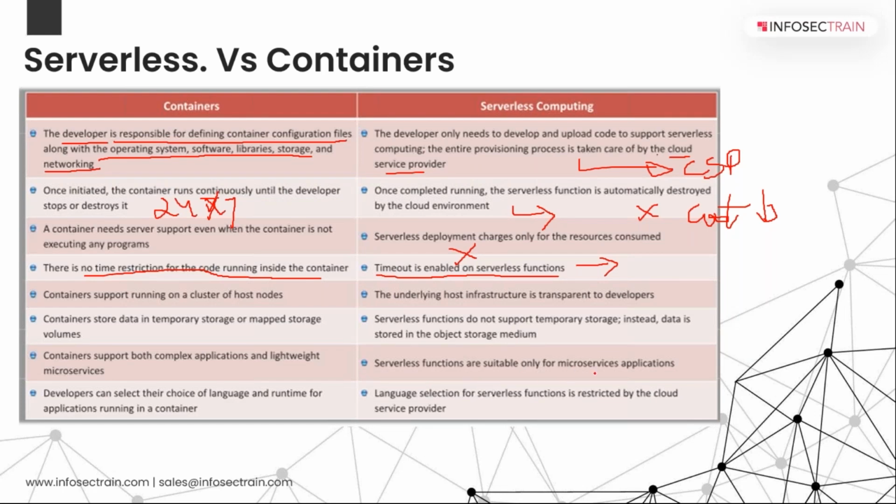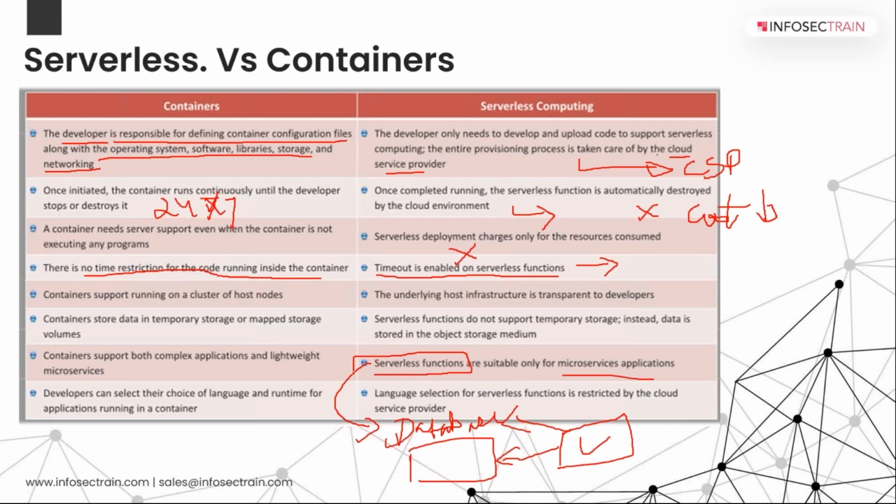Serverless functions are suitable for microservices applications. Why? Because at one particular time, chances are you call for the database. At one particular time, you call for the search option. At one particular time, you call for the login option, right? So once the job of your login code is over, it will automatically get deleted from your microservice, so that other processes can run a bit faster, right? That is the main thing. So we basically use serverless functions when we create microservices applications.